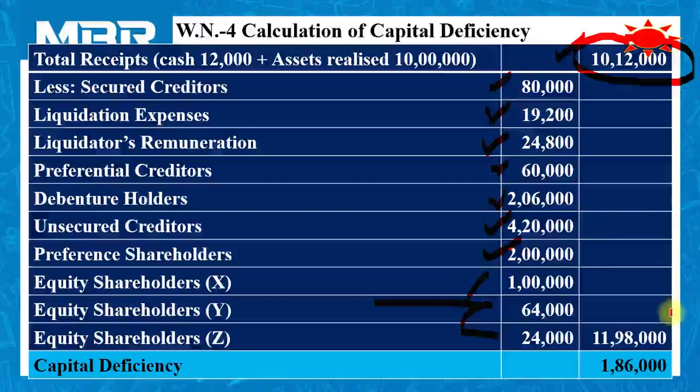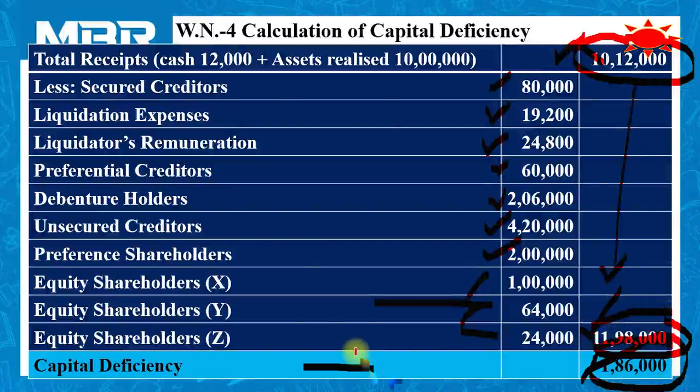It means if the company would like to discharge all the liabilities and to pay the amount in full to equity shareholders, then the company is in need of rupees 11 lakhs 98,000. On the other hand, the company has total receipts of rupees 10 lakhs 12,000. Total amount required is 11 lakhs 98,000. So the difference of 1 lakh 86,000 is referred to as capital deficiency.